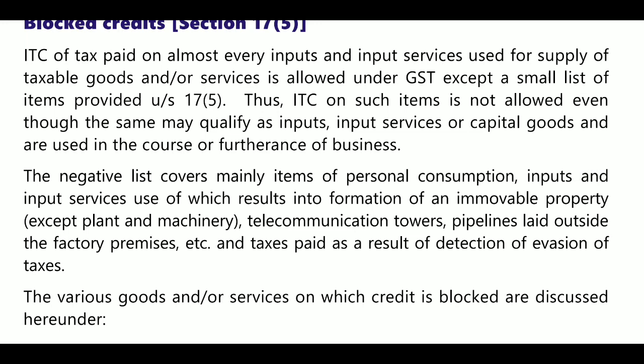Personal consumption is treated as blocked credit, and so are input services used which result in formation of any immovable property. If you use some property that creates an immovable property, it is treated as blocked credit, except plant and machinery. That plant and machinery we can use for business purpose, then the ITC on that plant and machinery you can claim, there is no restriction. If you created one asset which is a capital asset like a building, then it is a blocked credit.